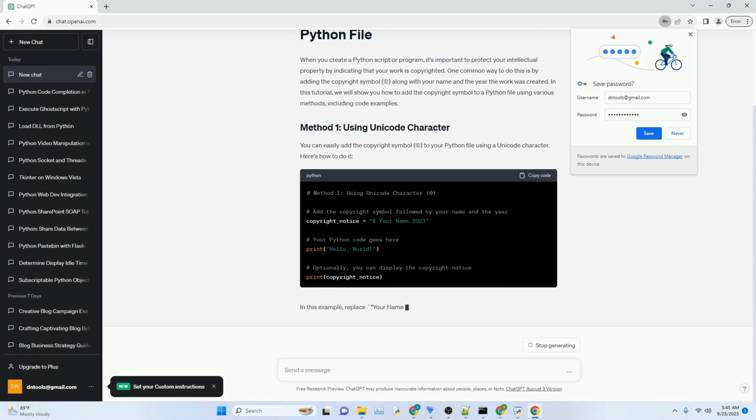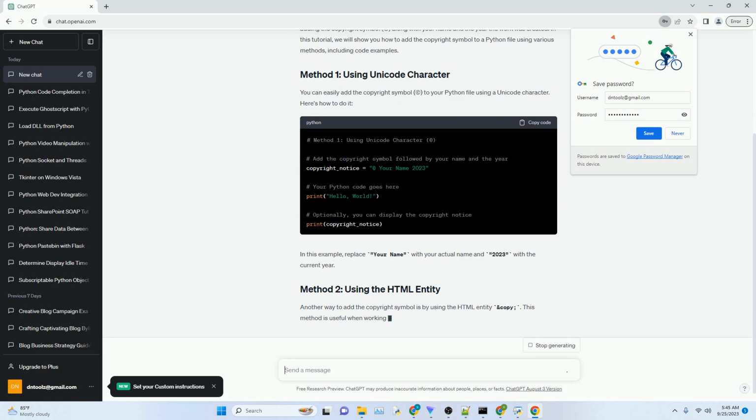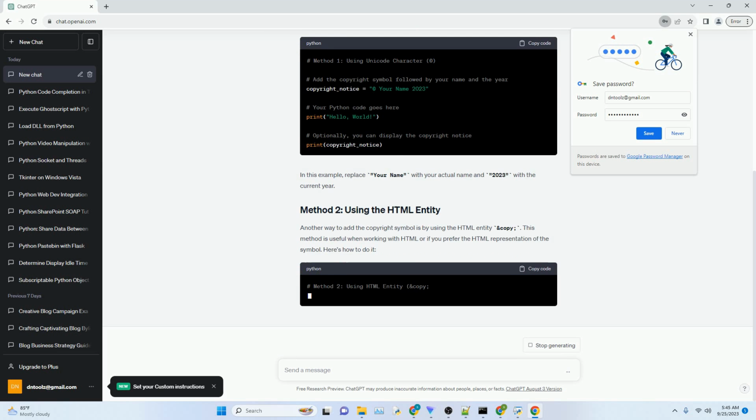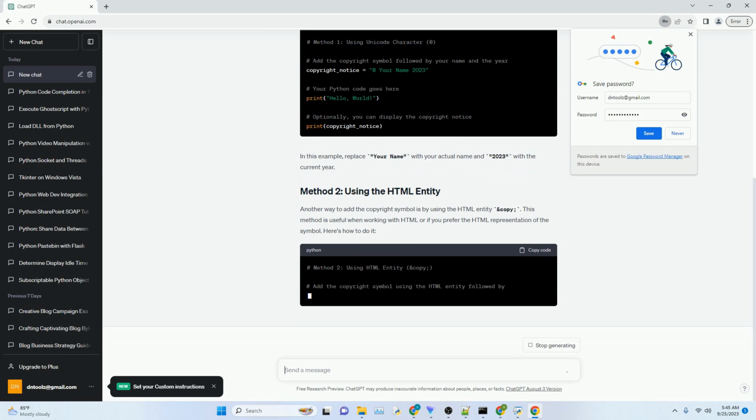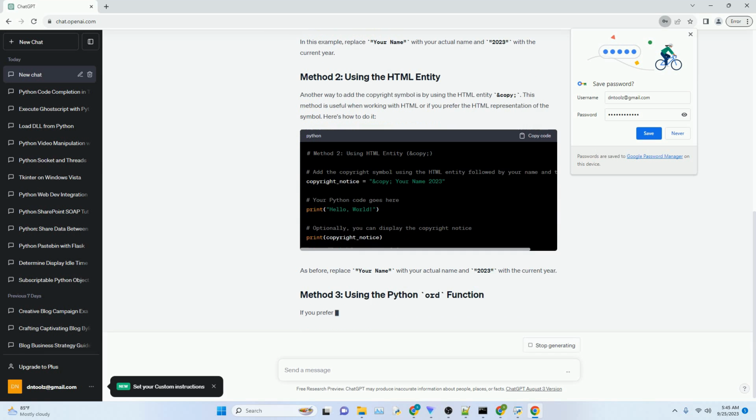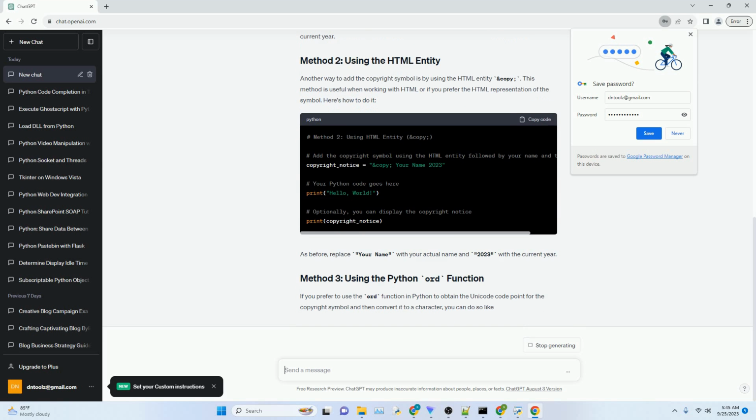You can easily add the copyright symbol, ©, to your Python file using a Unicode character. Here's how to do it. In this example, replace your name with your actual name and 2023 with the current year.